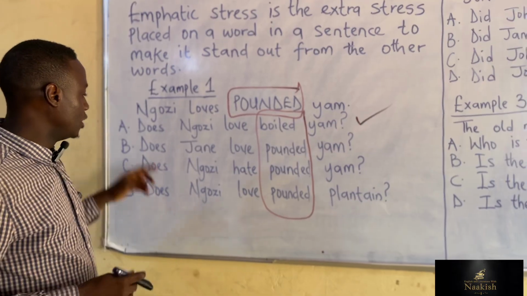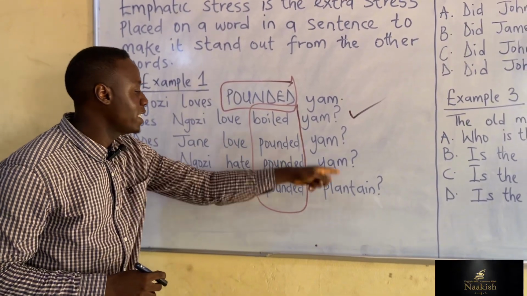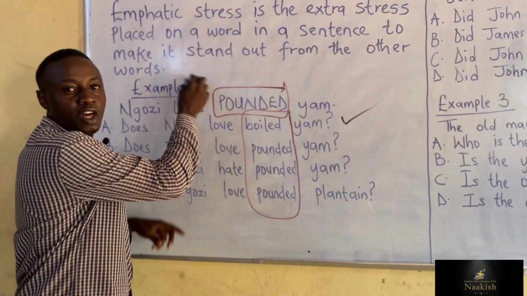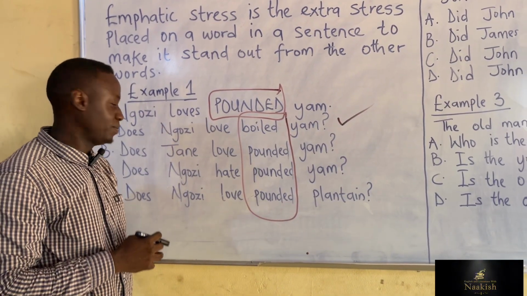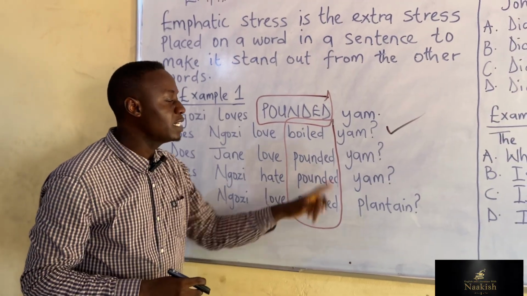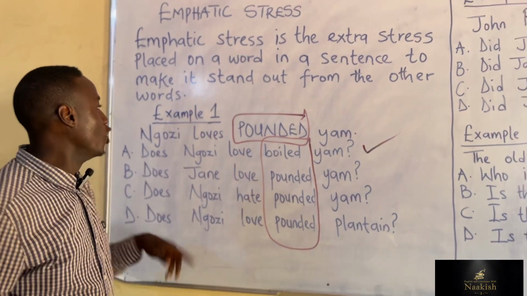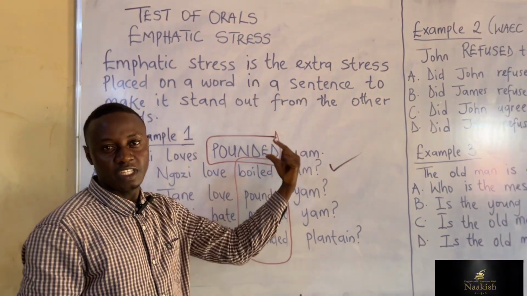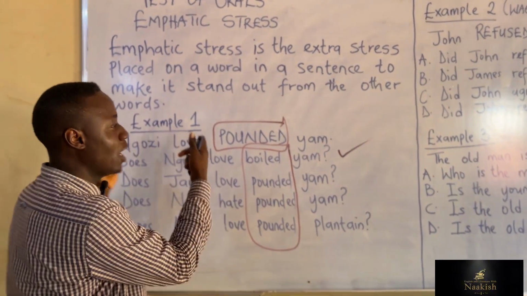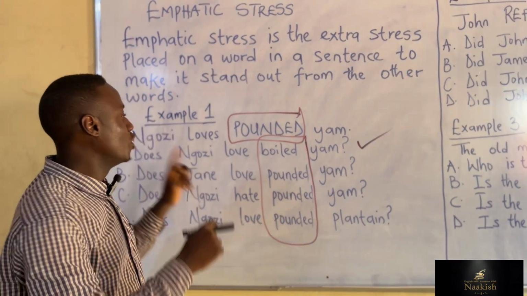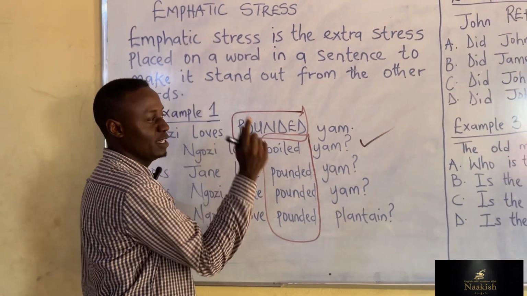How about option C? Does Ngozi hate pounded yam? The answer is no. Ngozi loves, and loves is not written in capital letter. Let's move to the last option. Does Ngozi love pounded plantain? The answer is no. Ngozi loves pounded yam, and yam is not in capital letter. Can you now see why our answer is correct? Does Ngozi love boiled yam? The answer is no. Ngozi loves pounded yam.